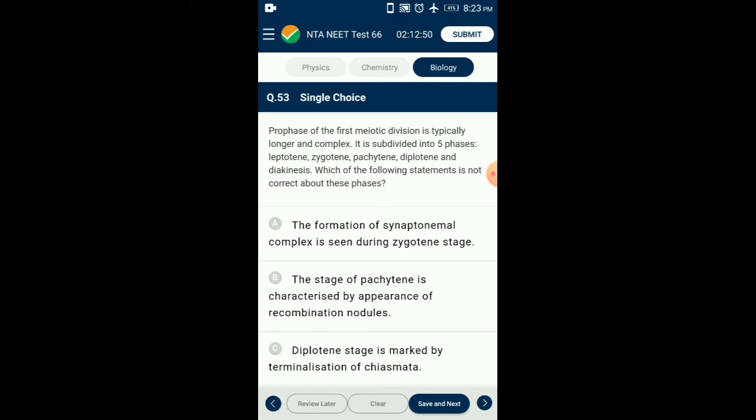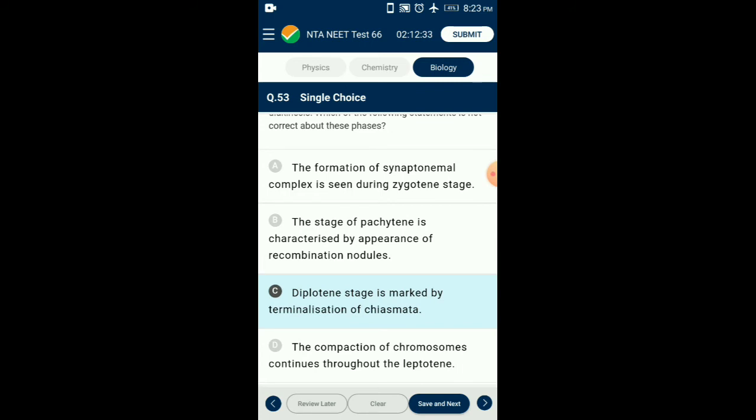This is marked by terminalization of chiasmata. During this stage, the chromosomes are fully condensed and the meiotic spindle is assembled to prepare the homologous chromosomes for separation. So the answer for this question is option C. Diplotene stage is marked by terminalization of chiasmata. So that is the wrong one.